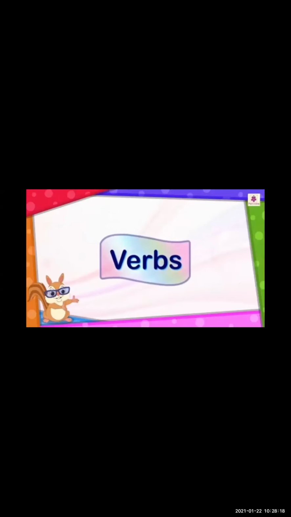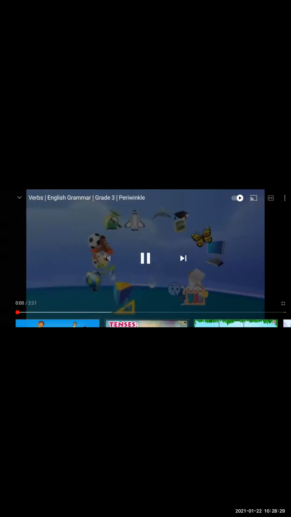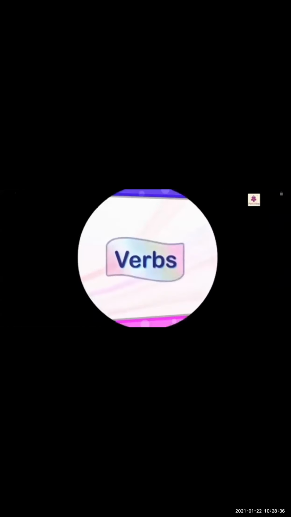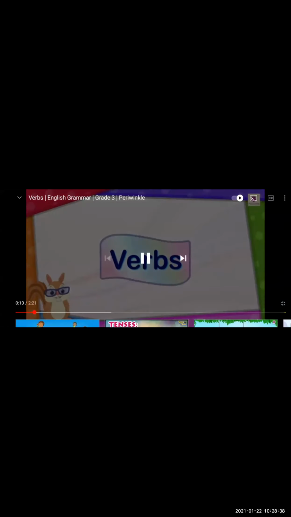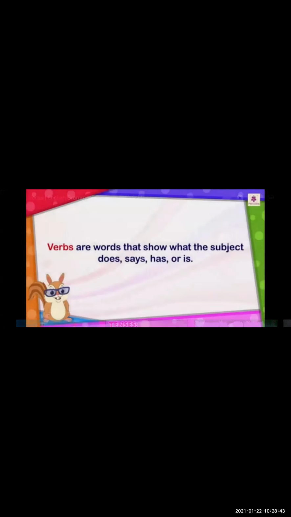Verbs. Verbs are words that show what the subject does, says, has, or is.